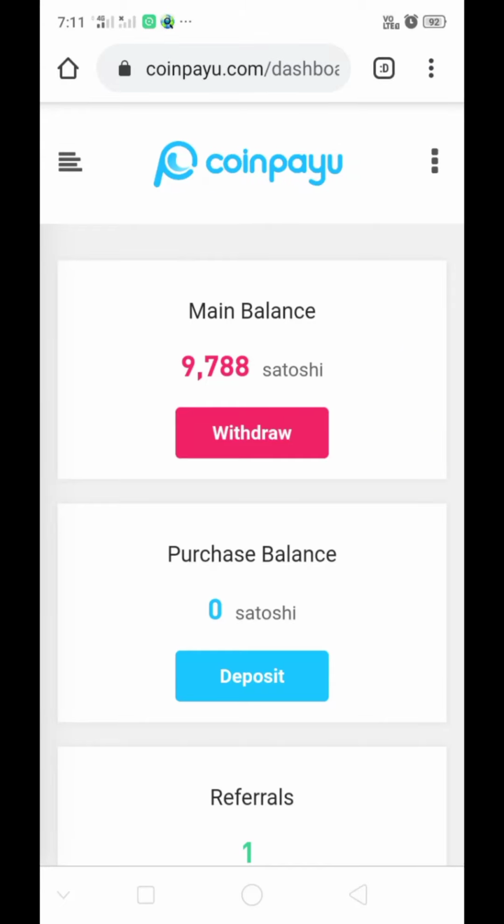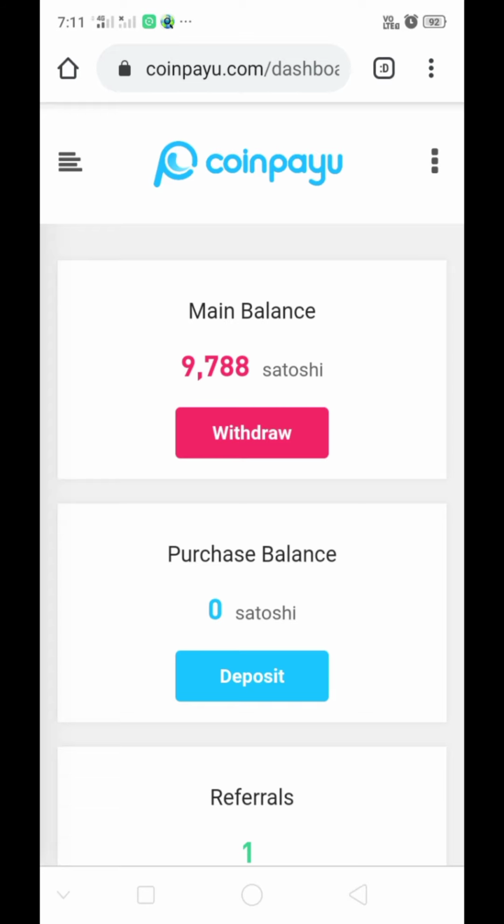I have been using the site for a few days. Now I have 9788 Satoshi. Minimum payout is 10,000 Satoshi, so I need some more Satoshis to withdraw. Now I will show you how to earn with this site.